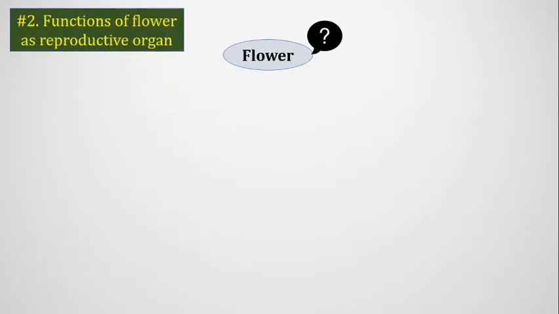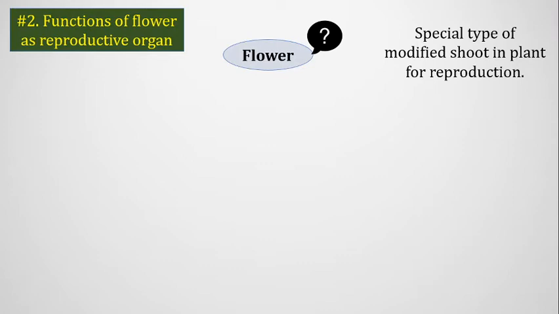So now we'll discuss flowers. We know what a flower is. A flower is a modified organ, a modified shoot in the plant that is specially designed for reproductive purposes. So that is a special type of modified shoot in a plant with a special purpose for reproduction.